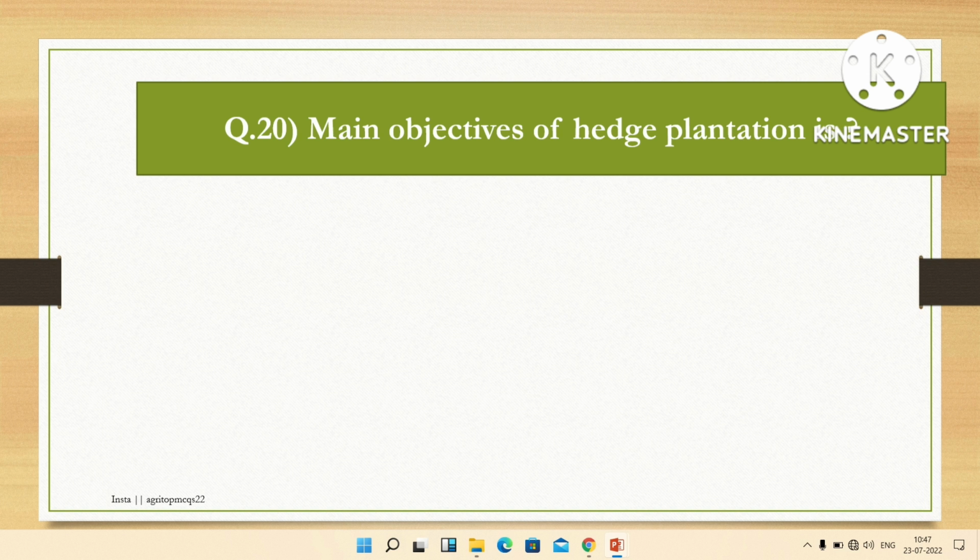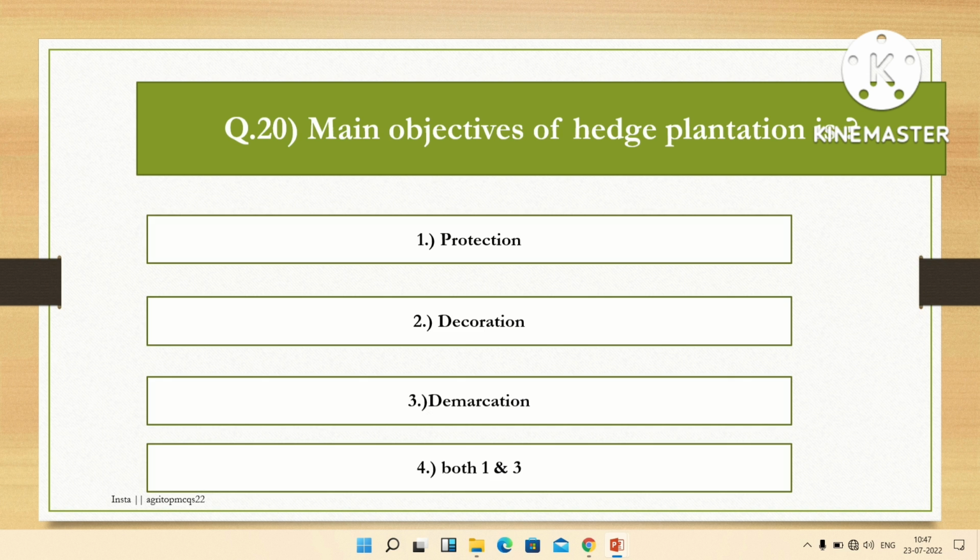The next question is, main objective of hedge plantation is. Options are protection, decoration, demarcation, both 1 and 3. The right answer is both first and third, protection and demarcation.